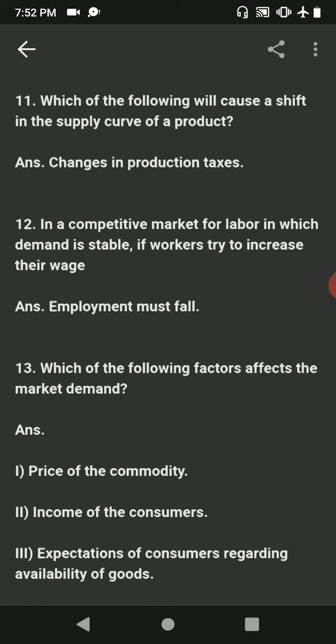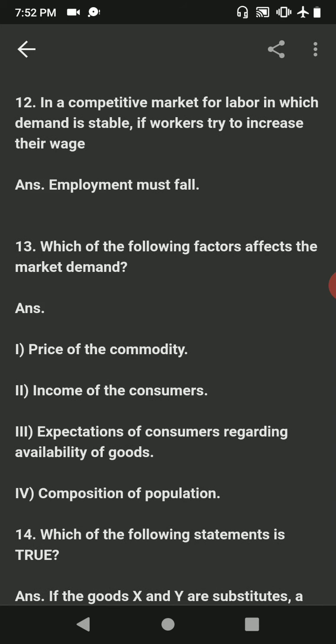A shift in the supply curve may result from changes in production technology, changes or expected changes in resource prices, changes in the prices of other goods, changes in taxes or subsidies, changes in the number of sellers in the market, and expectations about the future price of the product. Our answer is correct because it identifies changes in production taxes, which will alter the supply curve.